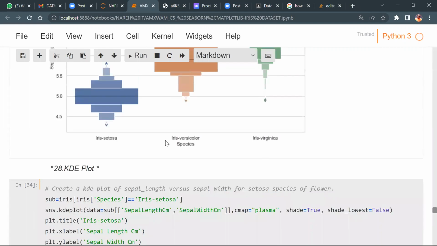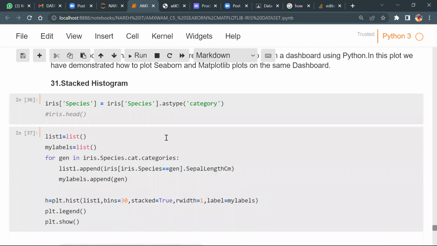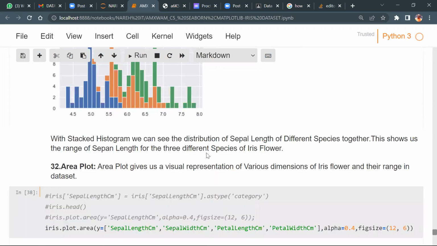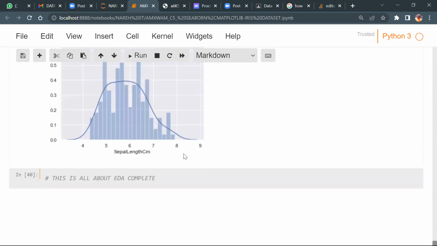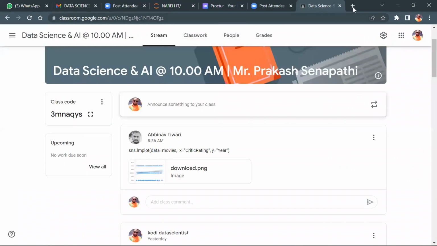So KDE plot, we covered this one, dashboards, how to create multiple dashboards, and stacked histograms and area plot and dist plot, all those things you need to work on. Yes, guys, I will already assign this one for today's work. Now, let me close this one. Let me close this one. Okay. So you know, right, how to find out the Jupyter themes.